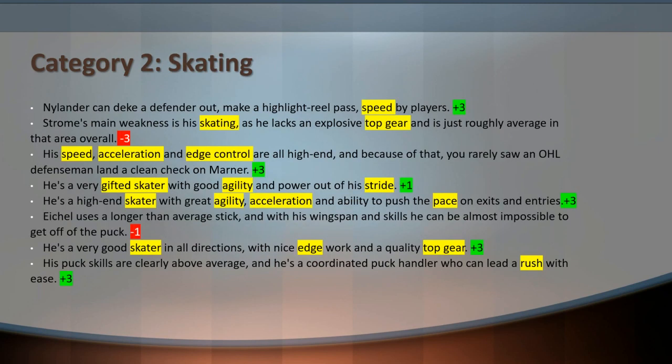Okay, here's a second category, and these sentences seem to all be about skating, with the exception of one, which I'll point out in a second. You can see our sentiment classifiers have done a pretty good job. This first statement at the top says this player can deke out a defender, make a highlight reel pass, or speed by players. We could quibble with the fact that there are actually several things being talked about here. This is not simply about skating ability, and I think that would be a legitimate complaint.